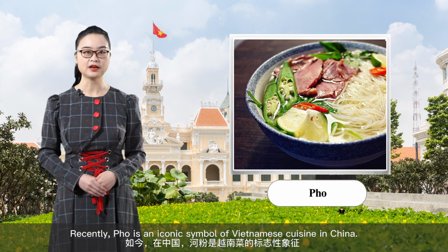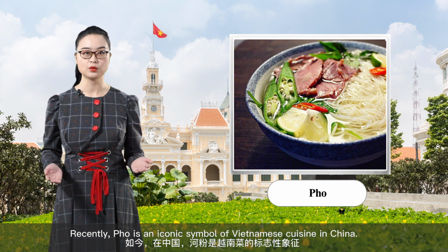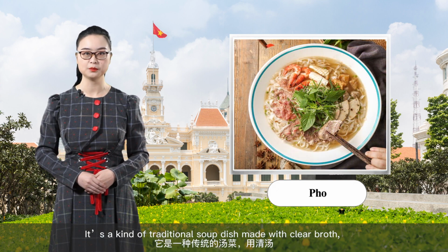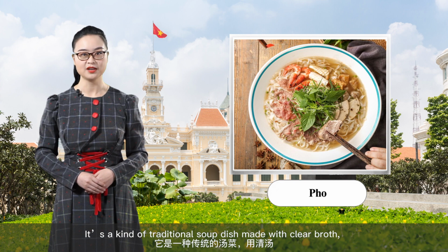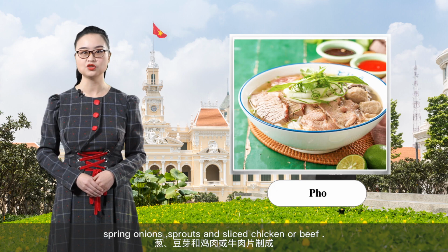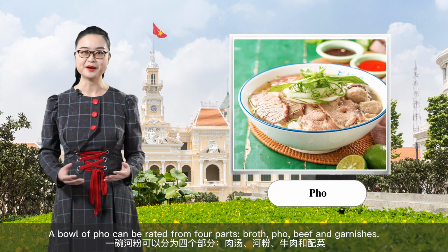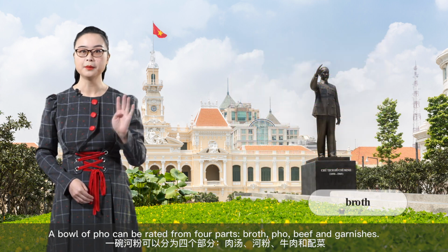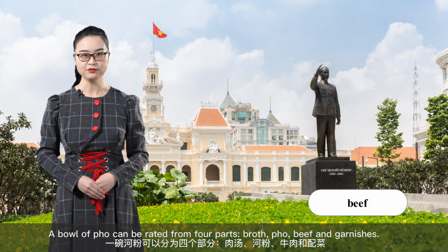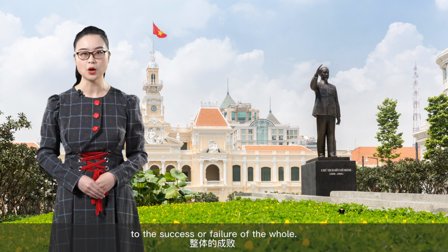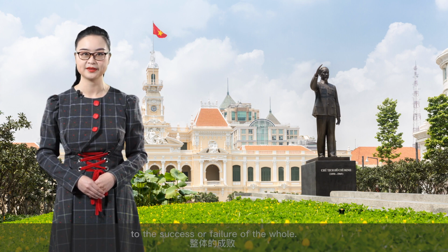Recently, pho has become an iconic symbol of Vietnamese cuisine in China. It's a kind of traditional soup dish made with clear broth, spring onions, sprouts, and sliced chicken or beef. A bowl of pho can be rated on 4 parts: broth, pho, beef, and garnishes. Among them, the quality of the broth determines the success or failure of the whole.